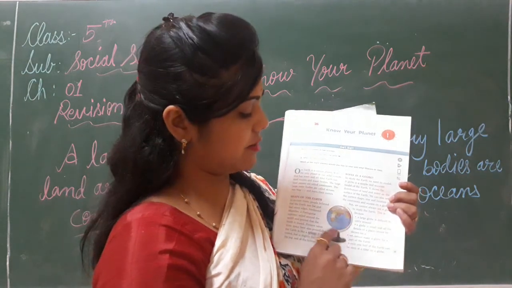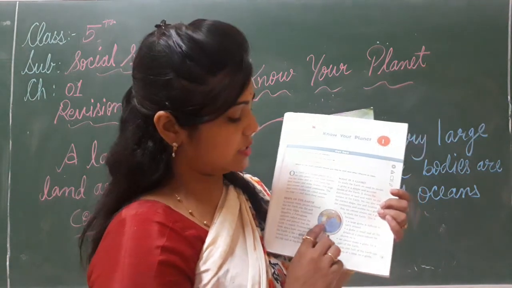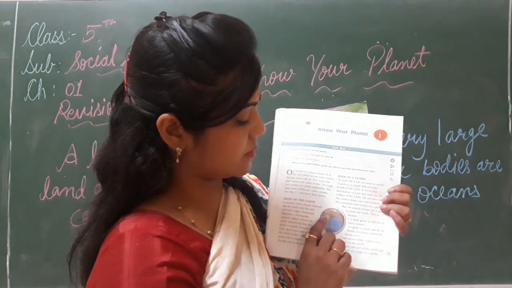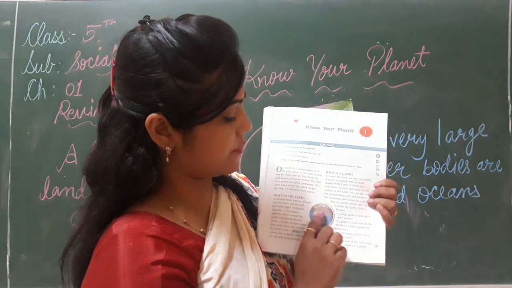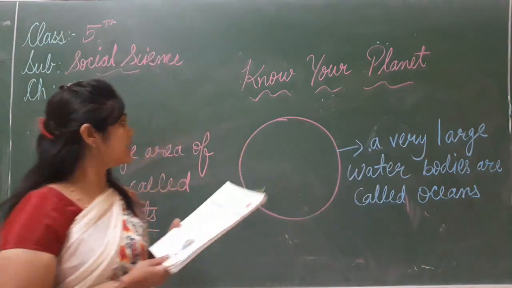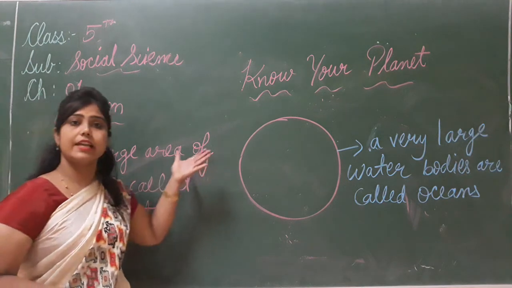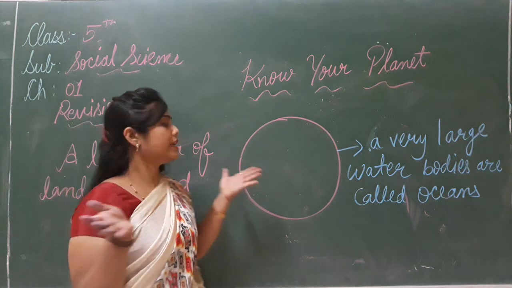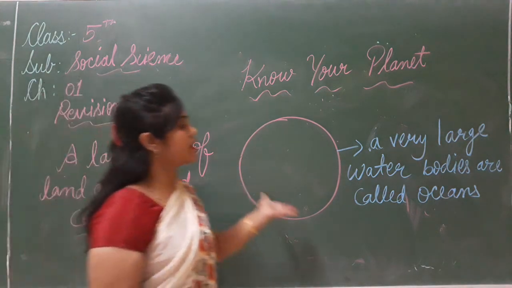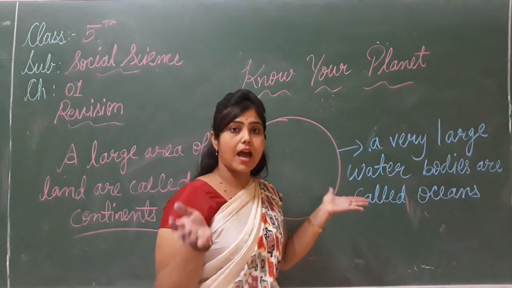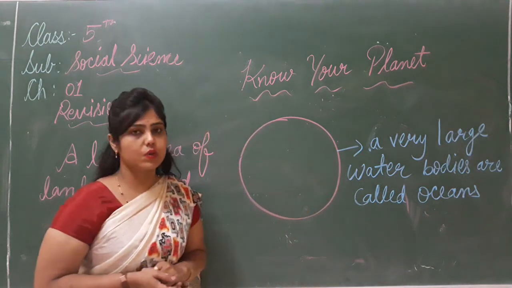This is our ocean and these are the continents. These are the colorful areas. Continents means a very large area of land. बहुत बड़ा हिस्सा जमीन का, that is called the continents. A very large water body, और जहाँ पानी water bodies है large, that is called the ocean.